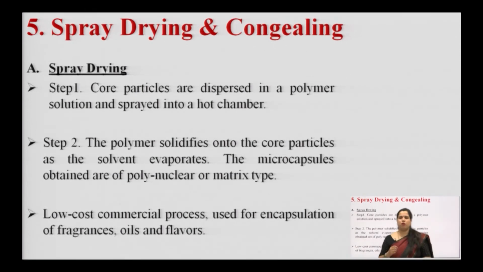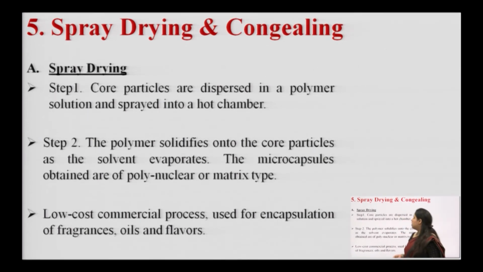Basically, these are very well known techniques for preparing microencapsulations. So, here first we talk about spray drying. Step 1: spray drying means the application of polymer solution through a spray onto the core material, which is dispersed in the chamber, using heating aid, so that the polymer coating which is in liquid form may solidify onto the core material.